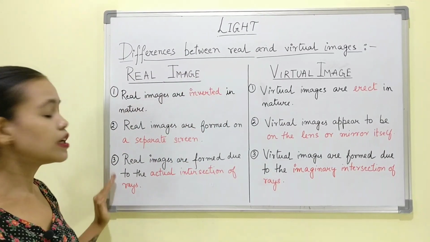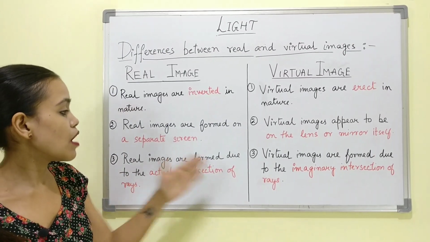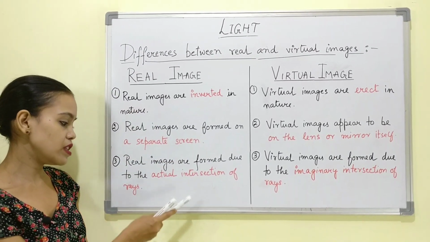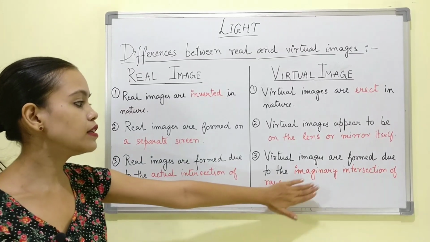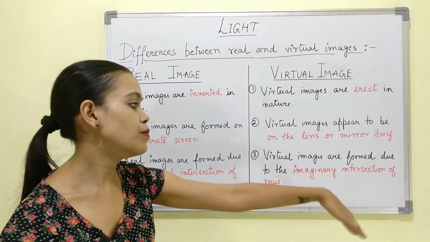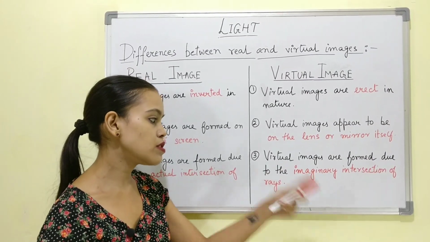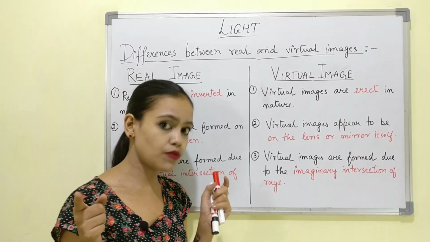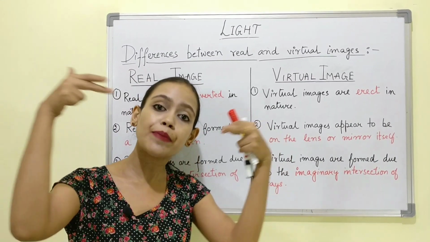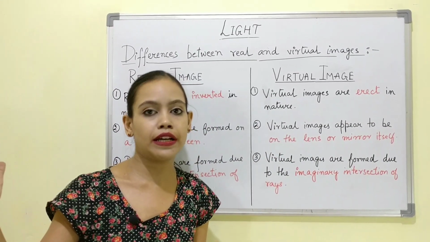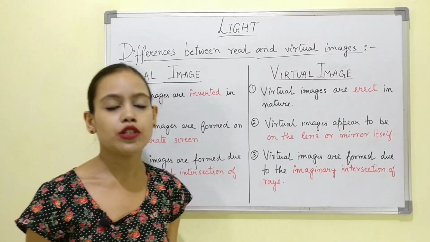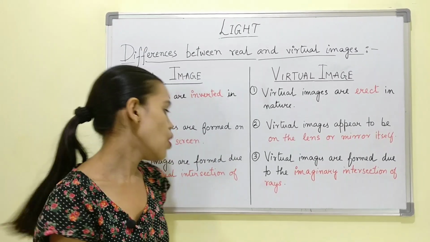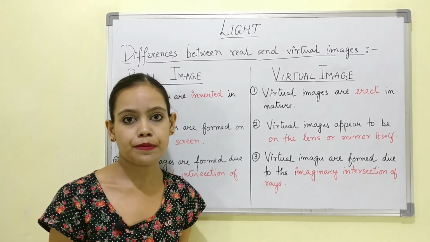The third point, real images are formed due to the actual intersection of rays. And virtual images are formed due to the imaginary intersection of rays, because as we already know, the rays appear to meet at the back of the reflecting surface, unlike real images which form due to the actual intersection of the incident rays of light.